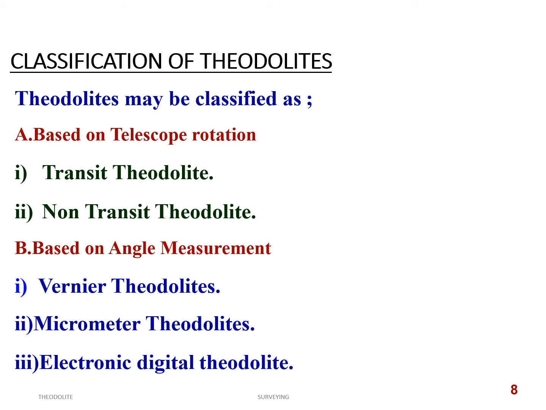The third one is the electronic digital theodolite. Here, by electronic means, there is a display, and directly the fraction of reading, up to a second, is displayed on the screen. That is the criterion.